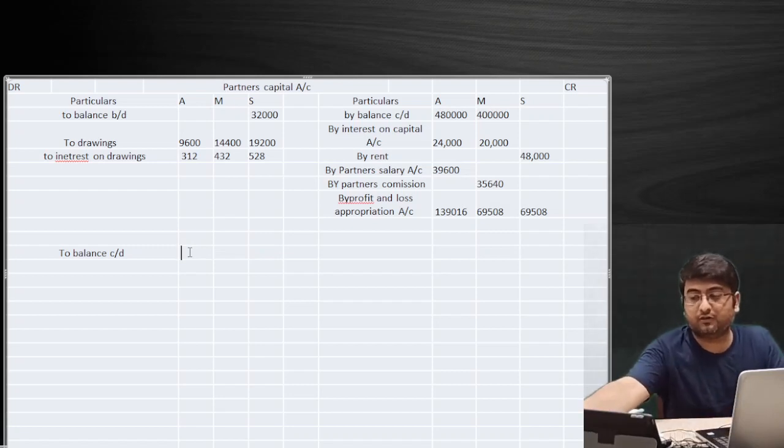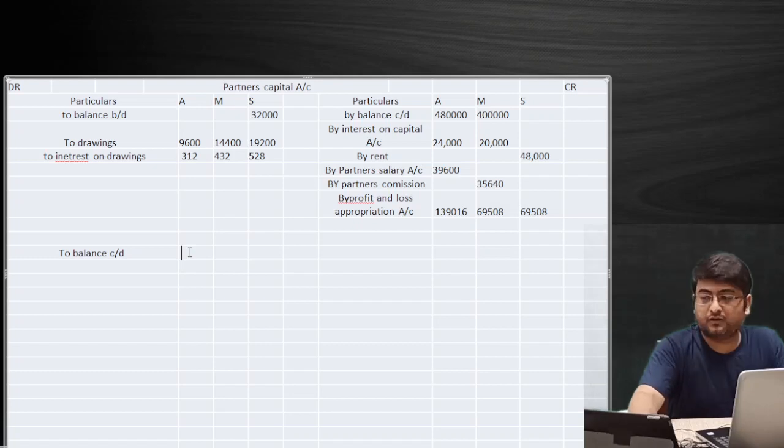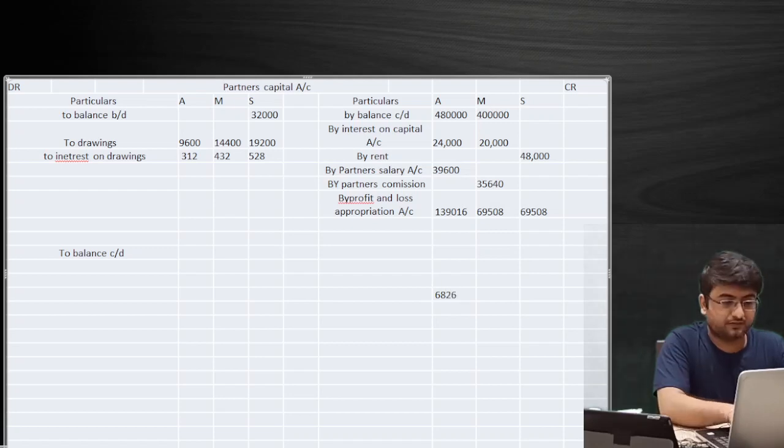First tell me what will be the amount of the closing balance in case of A. That is 4,80,000 rupees. Let me do this calculation again as well. 4,80,000. I will simply add 24,000 rupees, and in that I will add 39,600. In that I will add 1,39,016 rupees, and the sum of the credit column comes as 6,82,616.